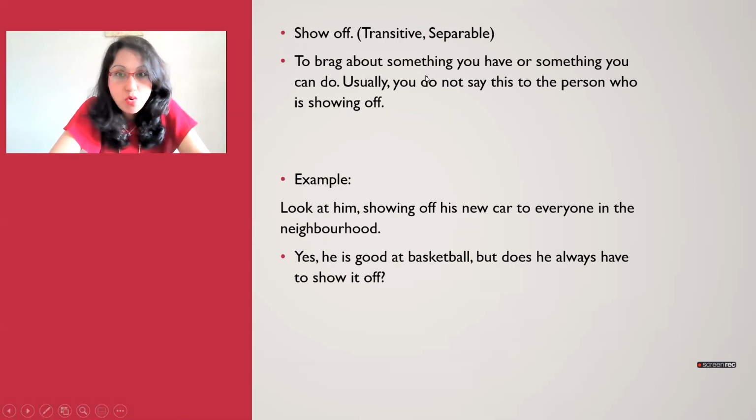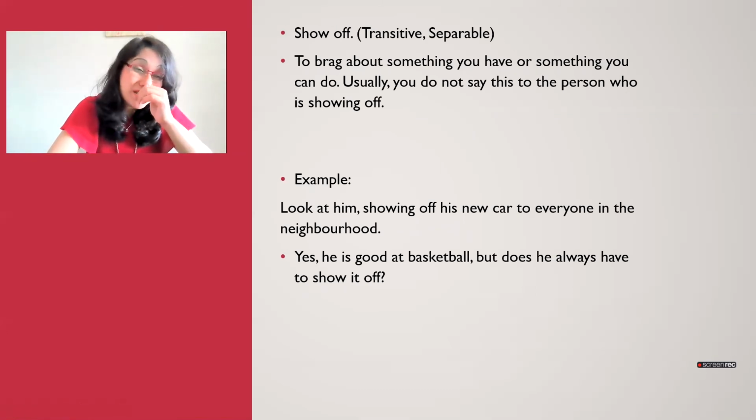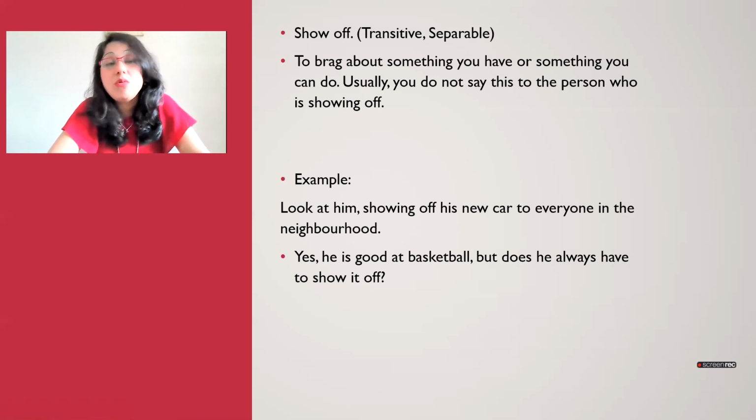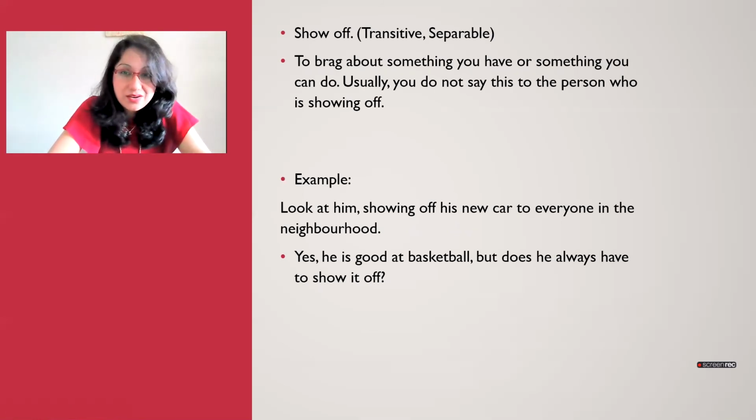Then we have show off. Again, this is transitive and separable. So when you show off or you are a show off, that means you are bragging about something you have or something you can do. Usually you do not say this to the person who is showing off. When somebody's saying things like, oh, I have a big car, or I have a lavish house, you usually don't say it to their faces, oh, you're such a big show off. All right, so that's when you are a show off.